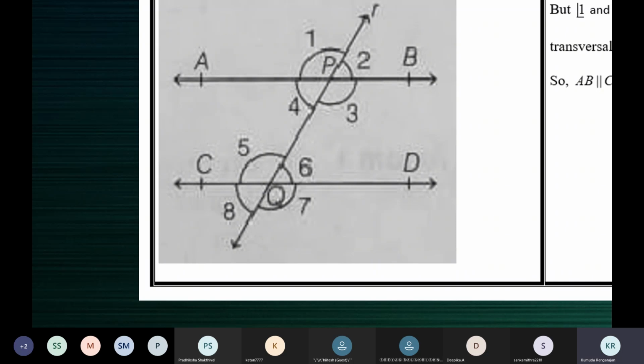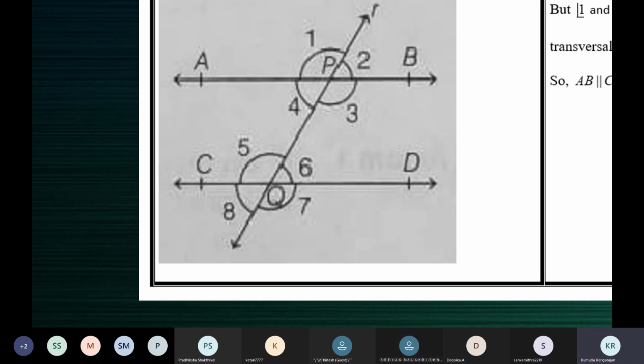What is given, Shreyas? Ma'am, I can't understand. No, what is given? A pair of alternate interior angles is equal, right? Okay, so mention the pairs of alternate interior angles here. Four and 6 and 3 and 5, ma'am. Okay, so we are given that 4 is equal to 6.